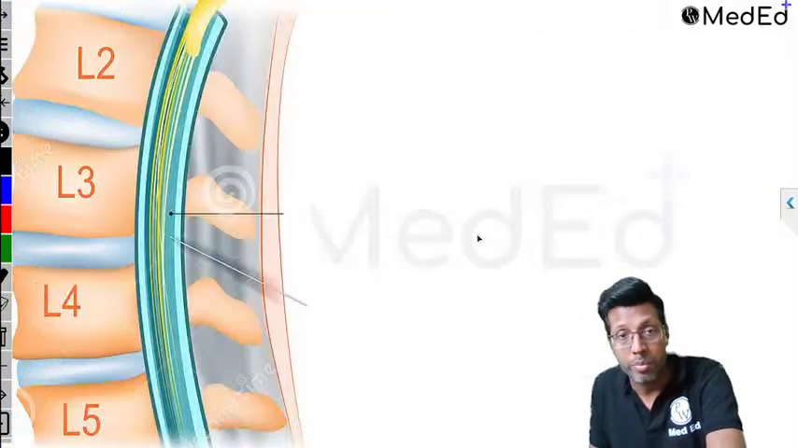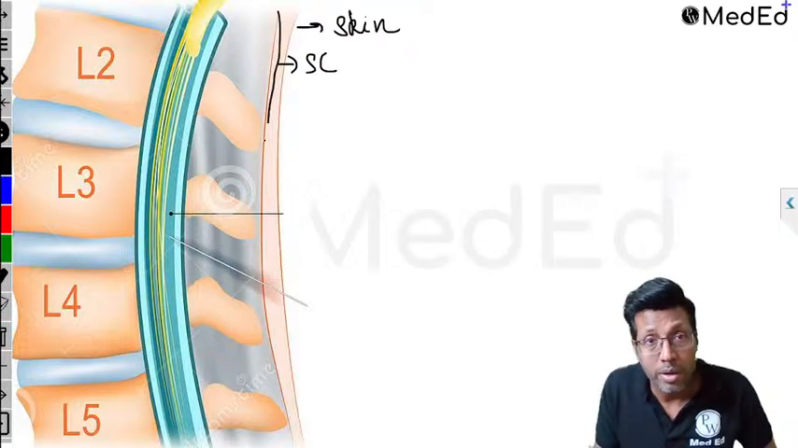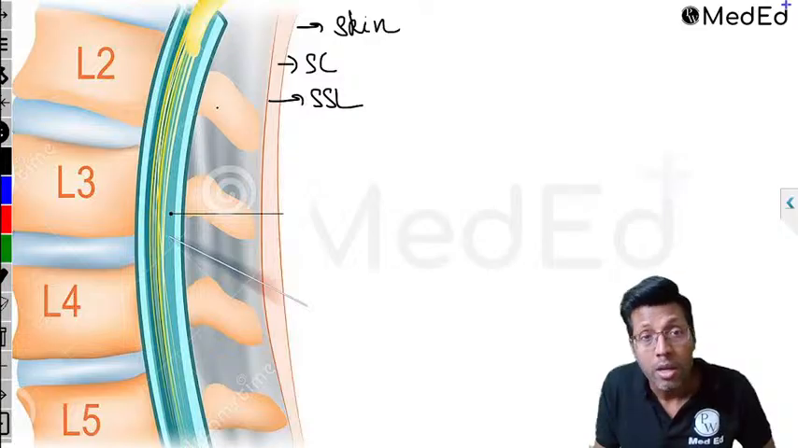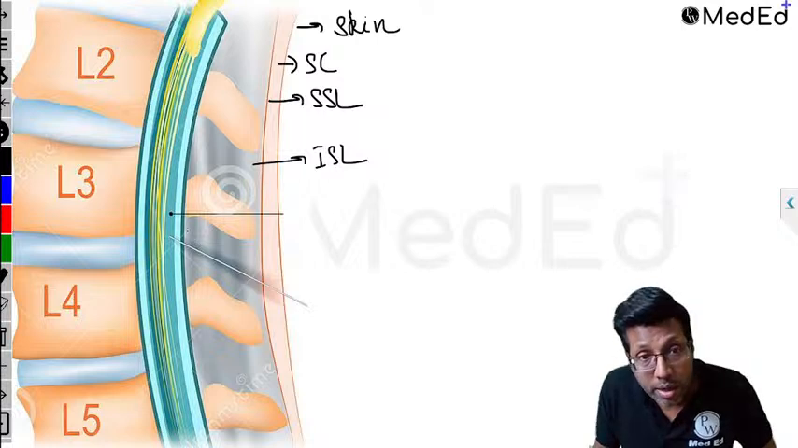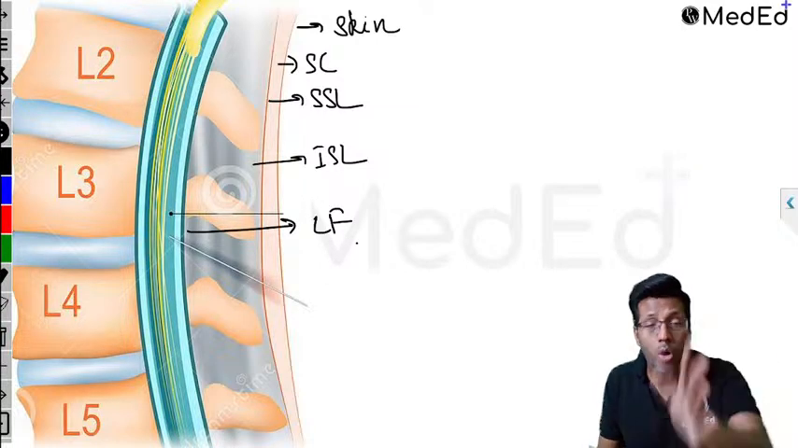What are the layers that get pierced? All of you have given the correct answer. I'm just writing in short so that you have an idea. The first layer is the skin. Then you get the subcutaneous tissue. After that, you get the ligament covering the spinous process, called the supraspinous ligament. You get a ligament in between the spinous processes, the interspinous ligament. Then you get another ligament, the ligamentum flavum. These five are common to all of them.